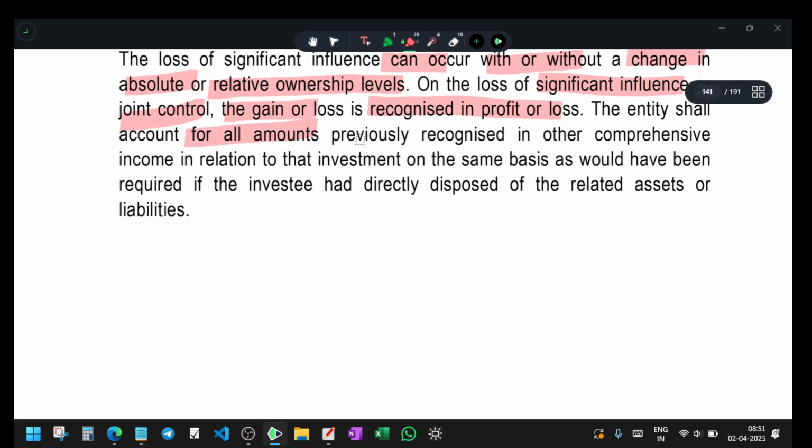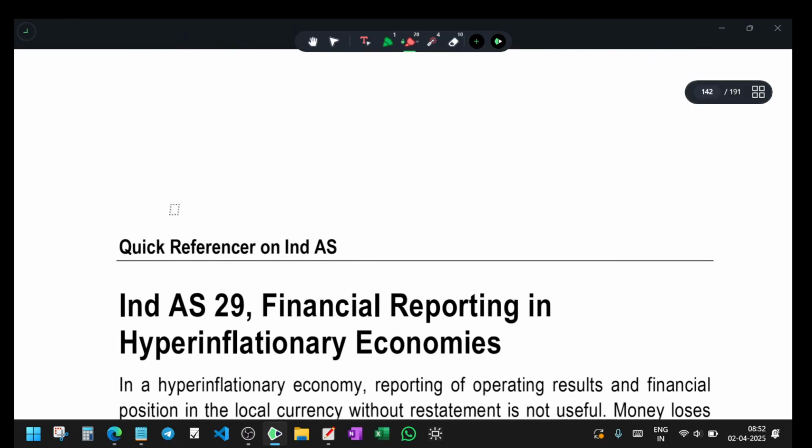The entity shall account for all the amounts previously recognized in other comprehensive income in relation to the investment on the same basis that would have been required if the investee had directly disposed of the related assets and liabilities. So everything considered in comprehensive income relating to the investment, which would have been required had the investee directly disposed of the related assets and liabilities, should be charged to the P&L account. So this is the thing. Thank you.